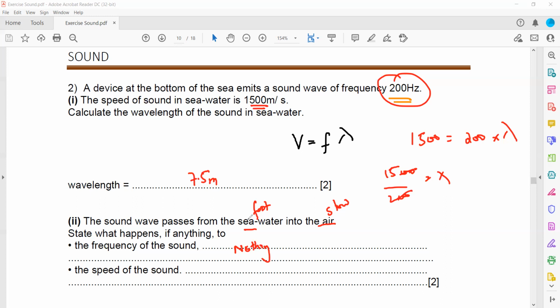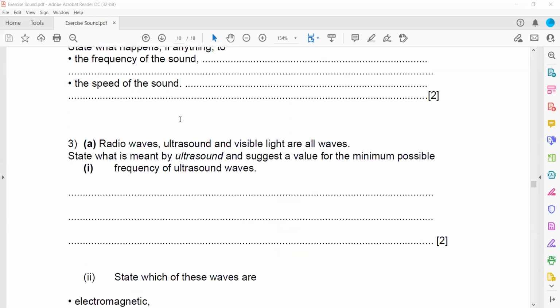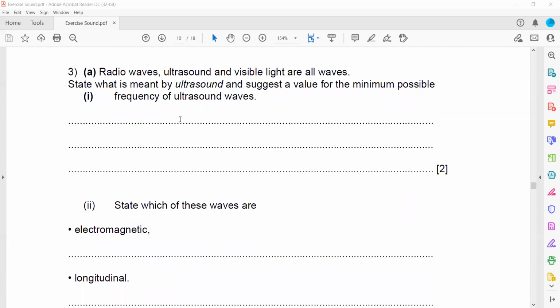But what happens to speed? Because for light it is opposite. Light travels faster in air as compared to in a medium such as water or solid. But sound travels faster in a dense medium. That's why in seawater it was traveling faster, but when it travels into air, the speed of the sound will decrease. Because sound requires a medium. In air, the particles are not tightly packed together or not very close to each other as compared to water, in which the particles are close.